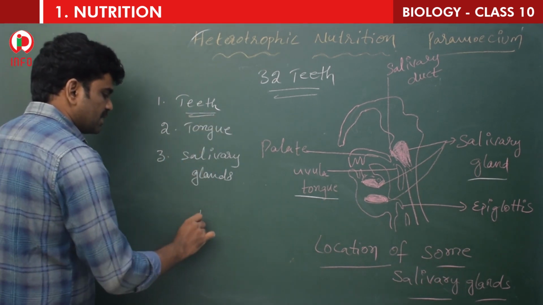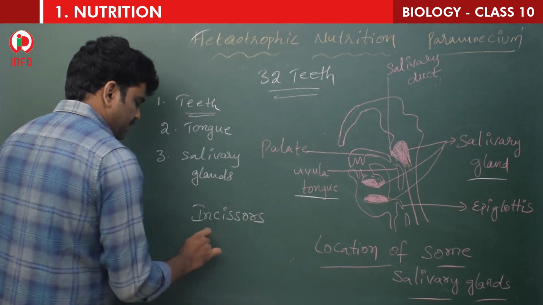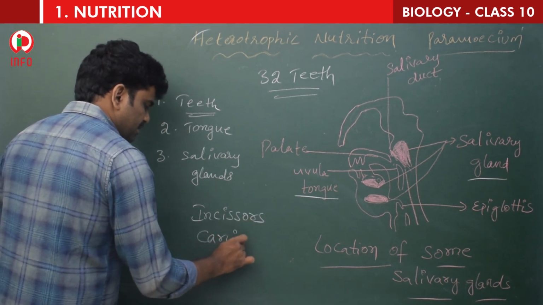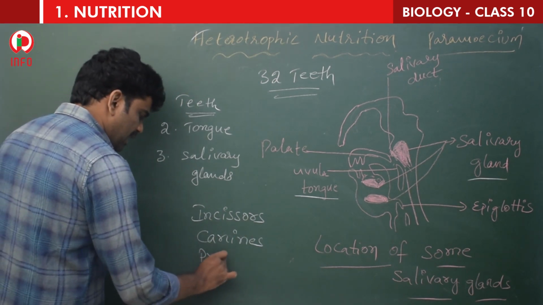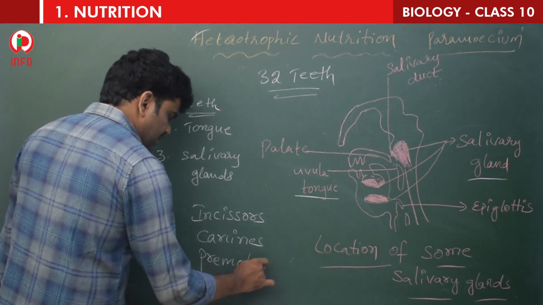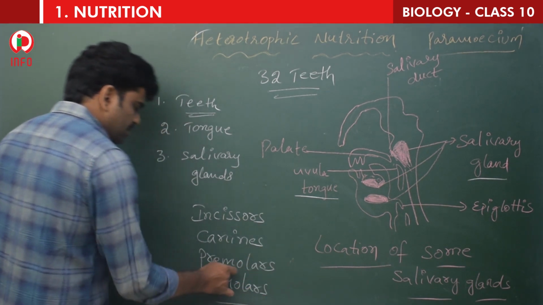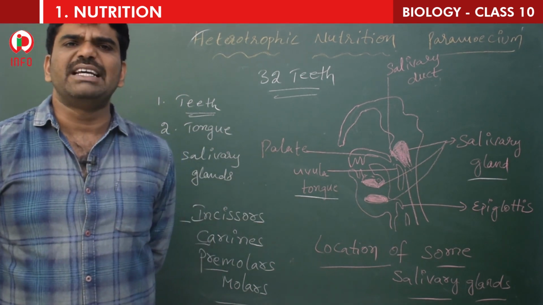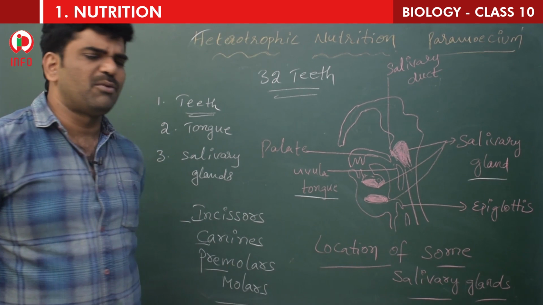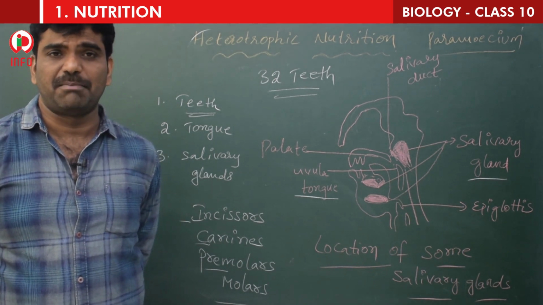Here, see, the 4 types of teeth are incisors, canines, premolars, and molars. Okay, so these are the 4 types of teeth. So the food is crushed. Anyway, we will learn about these types of teeth, all these things in detail in chapter number 7.